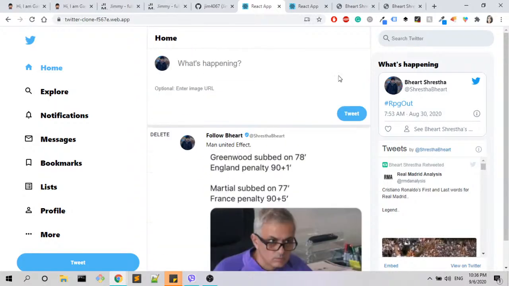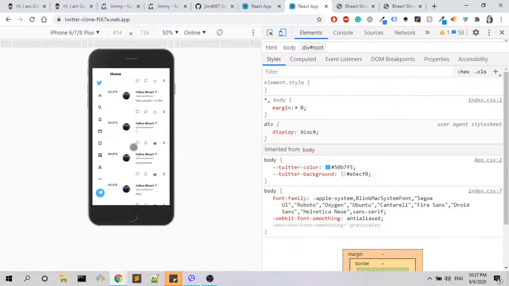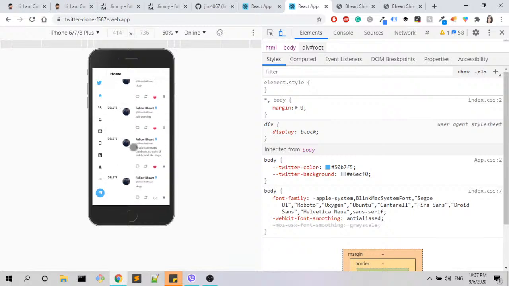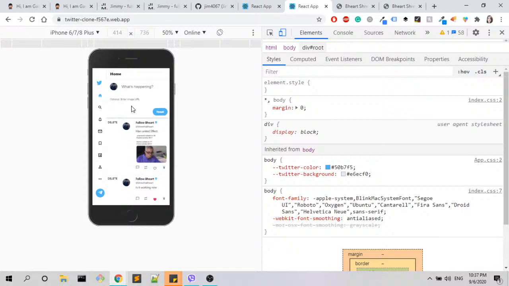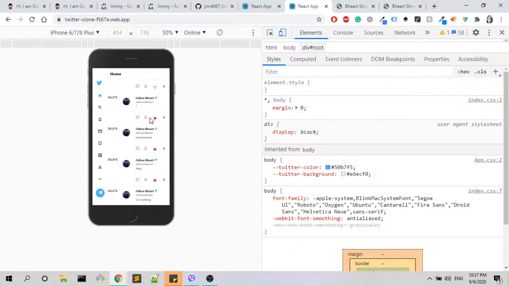I also checked it on mobile. Twitter is a mobile first application, so it's really important to make things work perfectly also in a mobile form, especially when we are talking about Twitter, Instagram, TikTok. All of those things are mobile first, so they really look great and on point on mobile. And here I'm not really sure that this is the best that it can be.